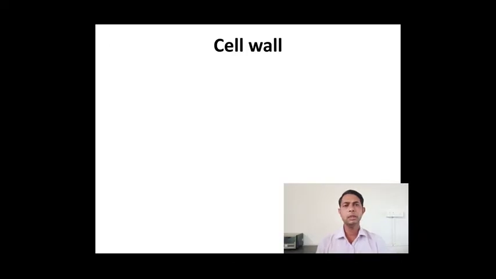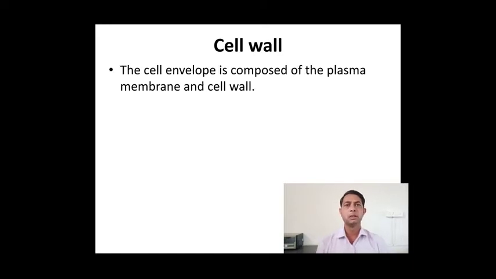Now taking a look at the cell wall. The cell wall is the external material which helps in the protection of the bacterial cell. The cell envelope is composed of the plasma membrane and the cell wall. So the cell wall is the external material, and on the inner side of it there is the cell membrane.